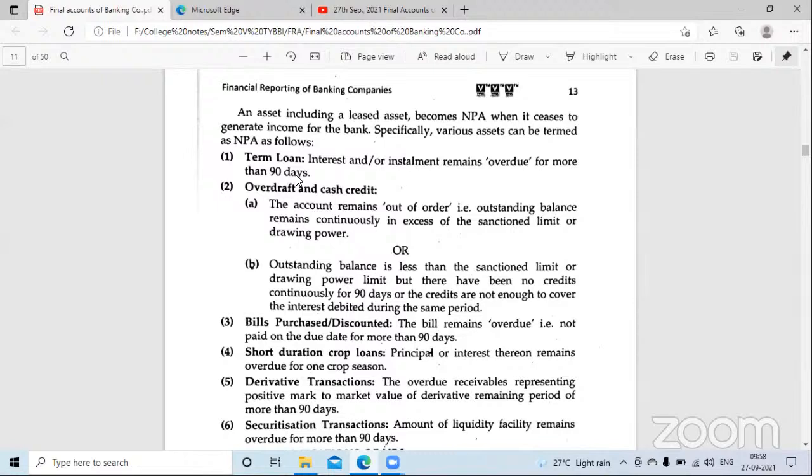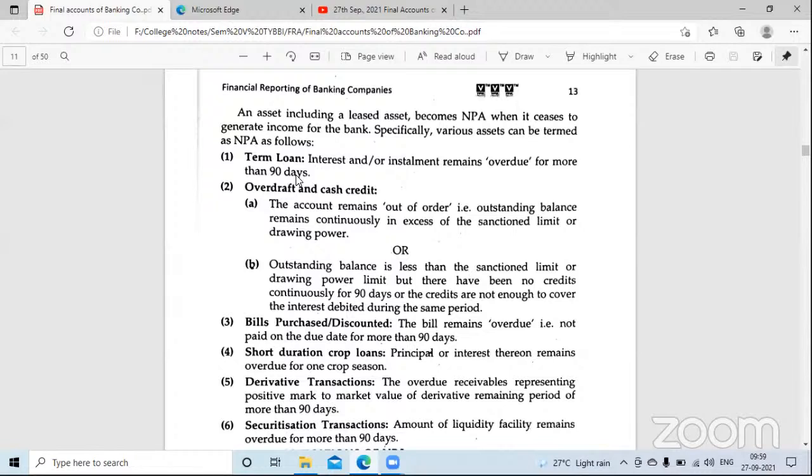Is it clear now? Yes, ma'am. Okay, overdraft and cash credit. What do you mean by overdraft and cash credit? I hope you understand what OD, overdraft is. It is a short-term loan given only to a businessman who has opened a current account in our bank. Suppose I have a bank, and you are a big businessman coming to my bank and opening a current account.